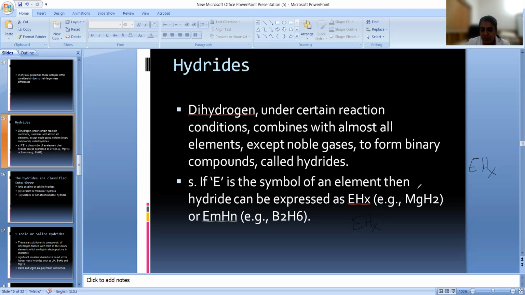If it is with a metal, we can represent it as MgH2. If it is with a non-metal like boron, B2H6. These are examples of hydrides. And the hydrides we can classify into three.